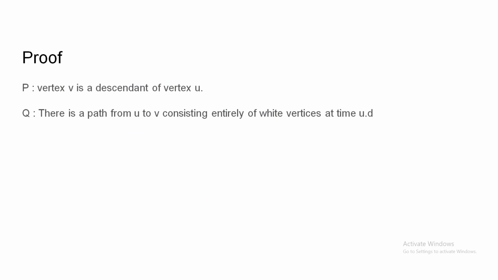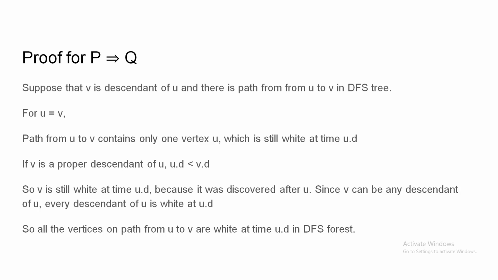Let us see a proof for this algorithm. For the proof, we will assume P as a statement: vertex V is a descendant of the vertex U, and Q as a statement: there is a path from U to V consisting entirely of the white vertices at the time u.d. So we will first prove P implies Q, then we will prove Q implies P. For P implies Q, we suppose that V is a descendant of the U, and there is a path from U to V in the DFS tree. So we have to prove that this path is entirely consisting of the white vertices.